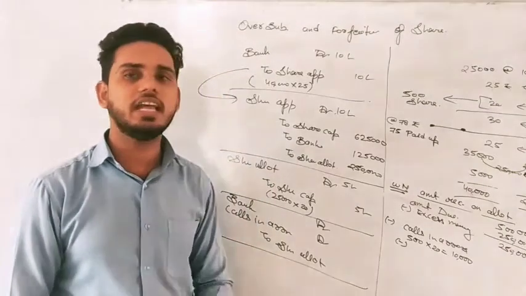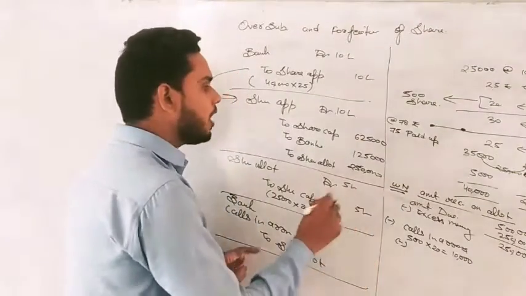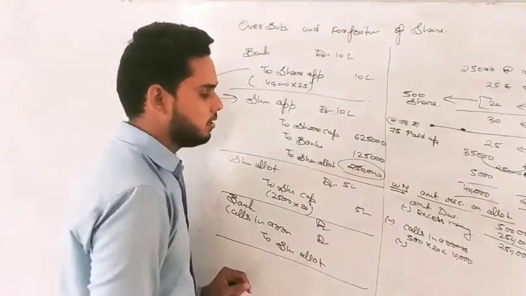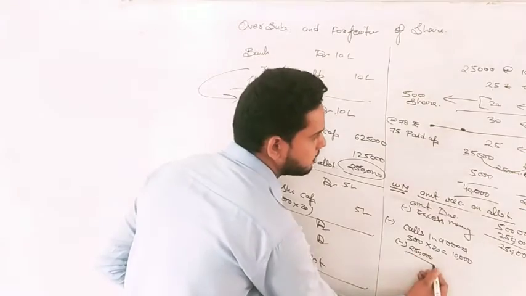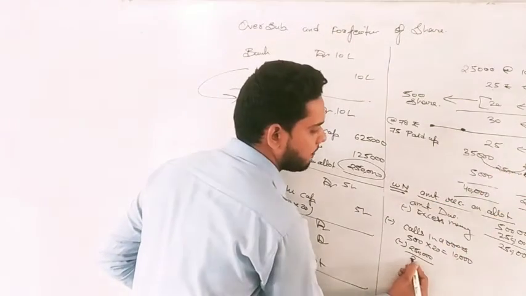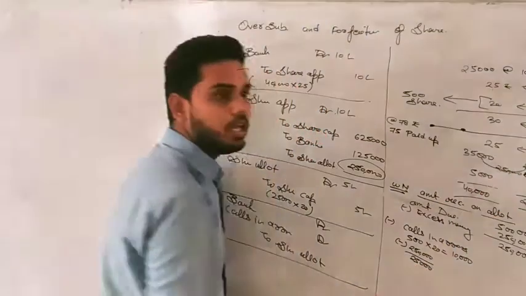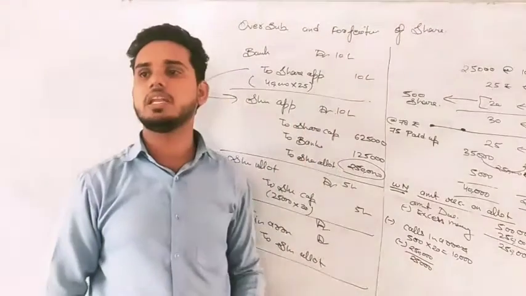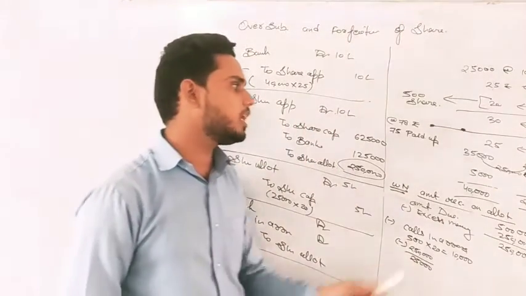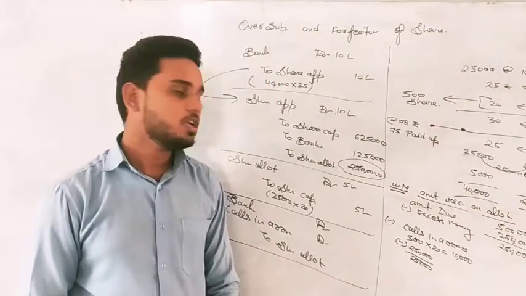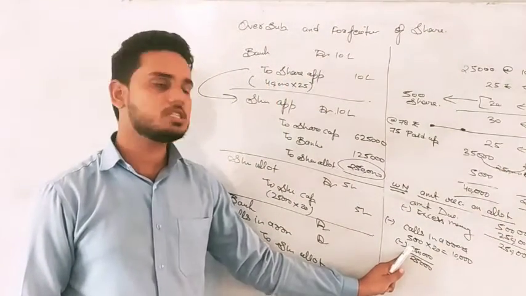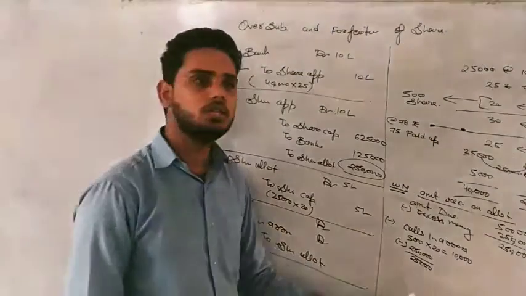And how can we find that excess money? That is also easy. What is the total excess on allotment? 2,50,000. And this 2,50,000 belongs to how many people? 25,000. Right? That's why from the very beginning I always ask you what the advance is and how many people it belongs to. So 2,50,000 is the excess money belonging to 25,000 people.